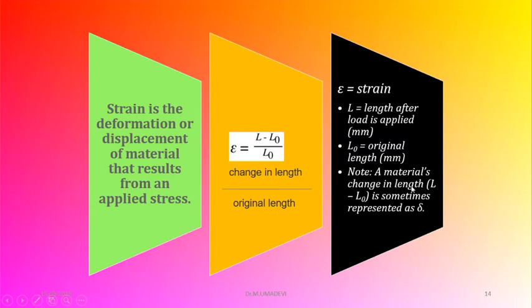The material's change in length, that is L minus L naught, is sometimes referred to as delta. So we can write it as sigma is equal to delta divided by L naught. This is delta, not sigma, this is delta. So sigma is equal to delta divided by L naught we can give. That is the equation for strain. Next we will see the strain in detail.